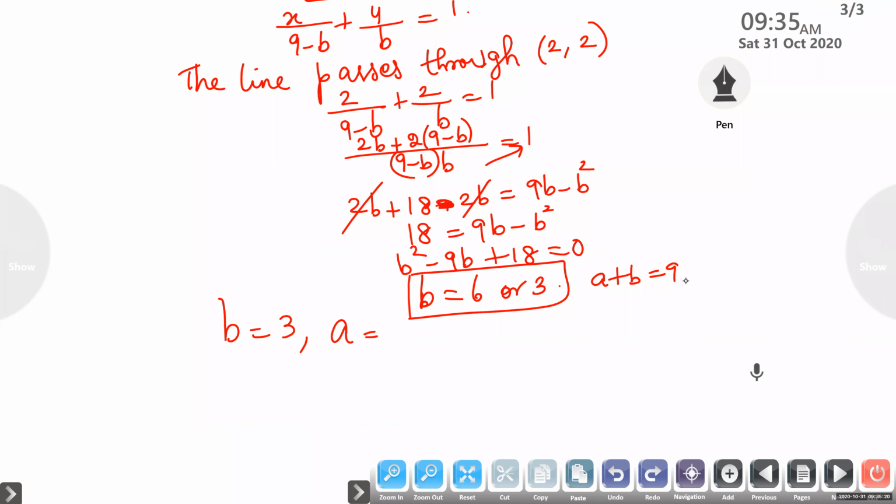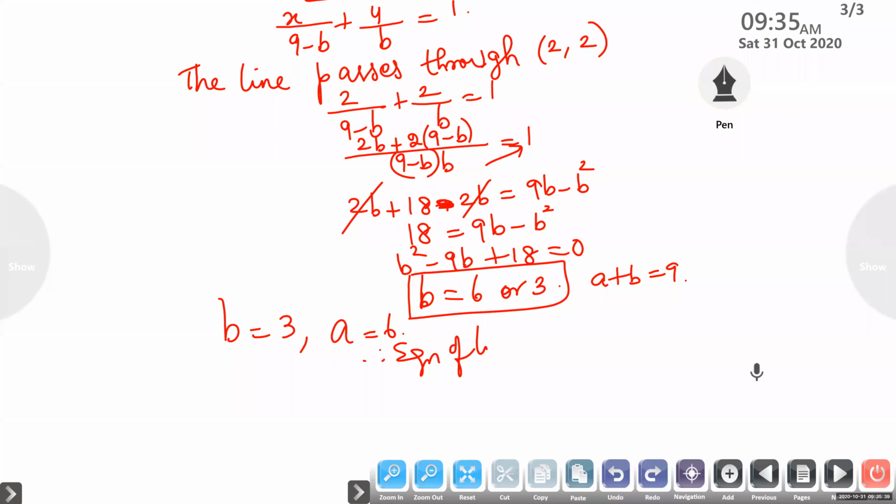Are you able to solve this? Up to this, is it okay, Gayatri? Atul, can you give the answer? When b is 3, what is a? 6, ma'am. Yes, a is 6. Okay, correct.